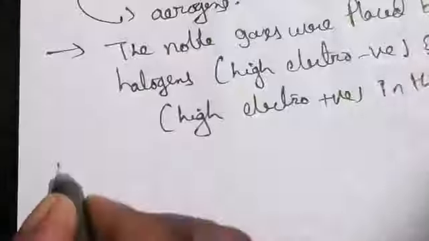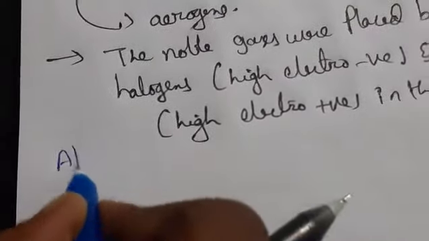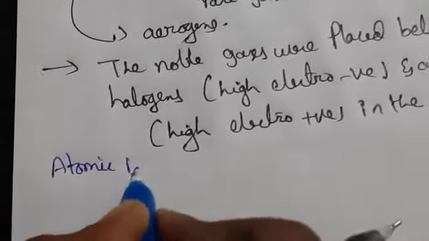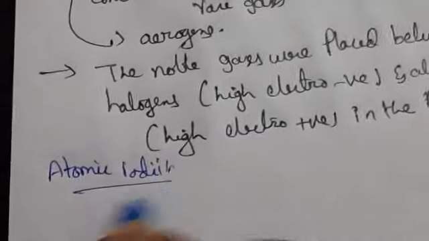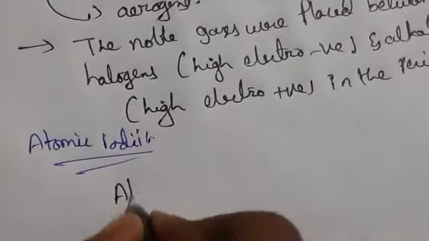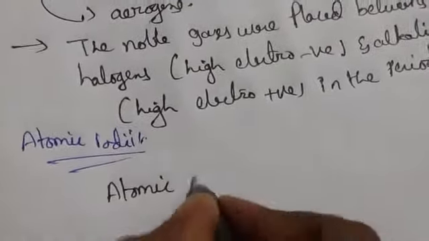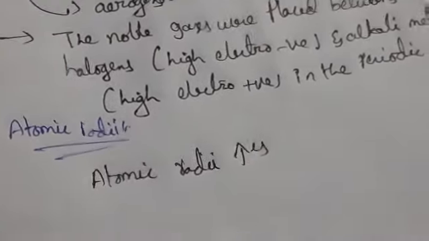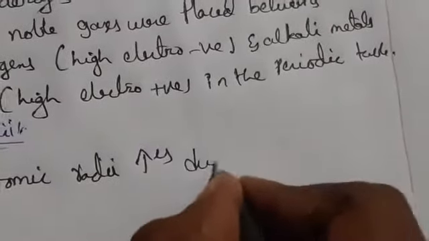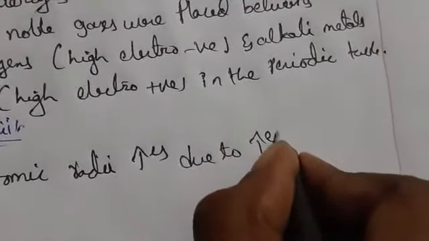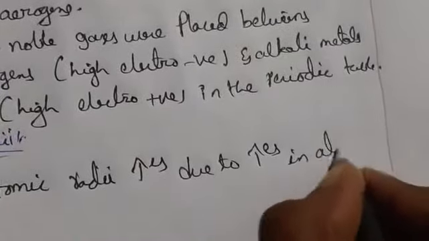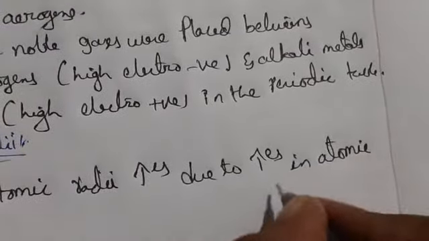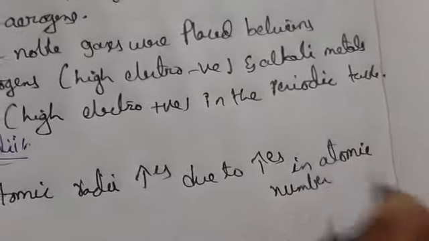So coming to atomic radii, we are having some properties. This is about electronic configuration and some of the properties. If you take atomic radii, what will happen? Atomic radii increases from top to bottom due to increase in atomic number. Whenever the atomic number increases, atomic radii also increases.